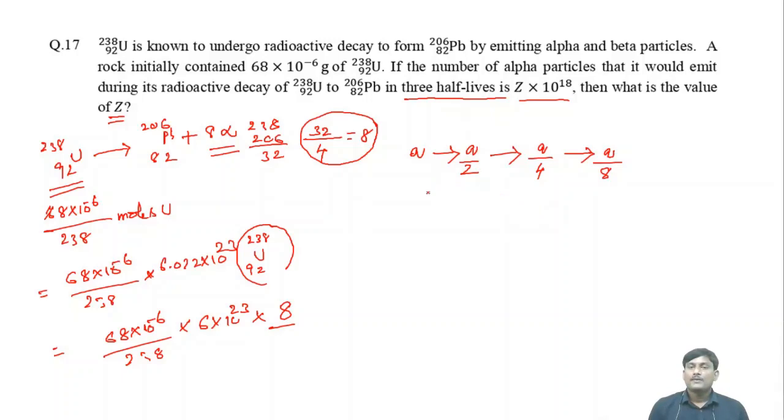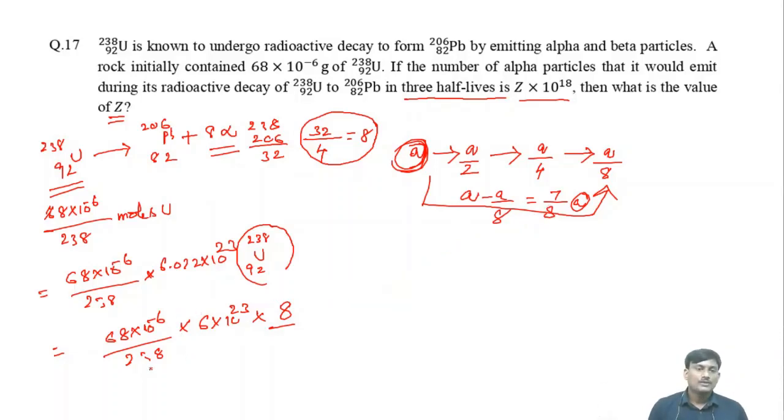So for 3 half-lives, how much is consumed? The consumed is A minus A by 8, which is 7 by 8 into A. A is the initial amount of uranium-92-238, so you have to multiply with 7 by 8.